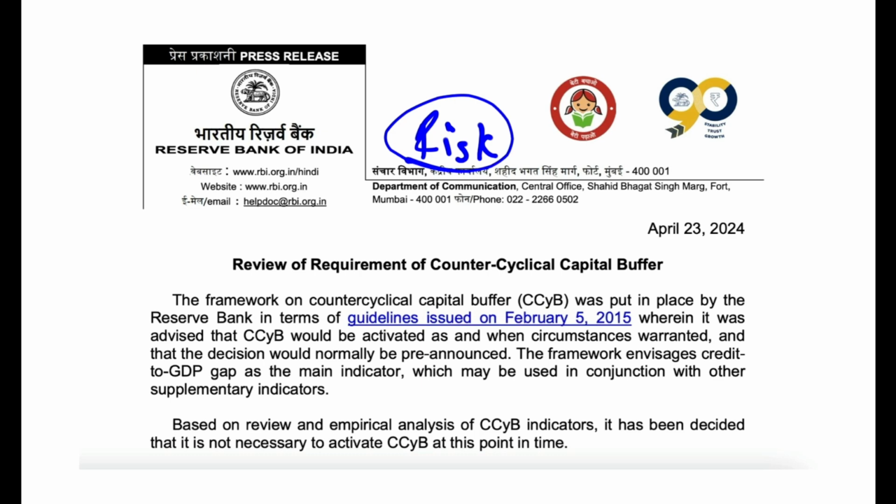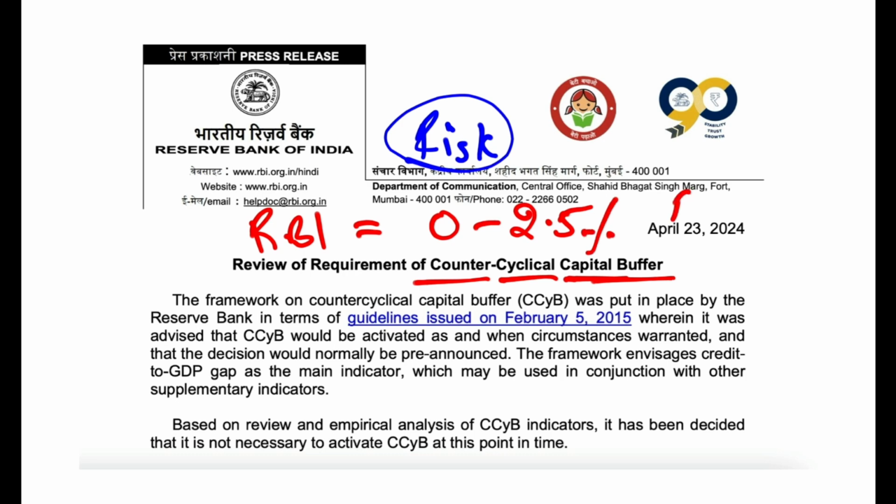At that time, RBI says you maintain counter cyclical capital buffer. Capital buffer simply means extra money you keep with yourself. And how much is that? That ranges from 0 to 2.5% of your risk weighted assets. It could be anything between 0 to 2.5%.